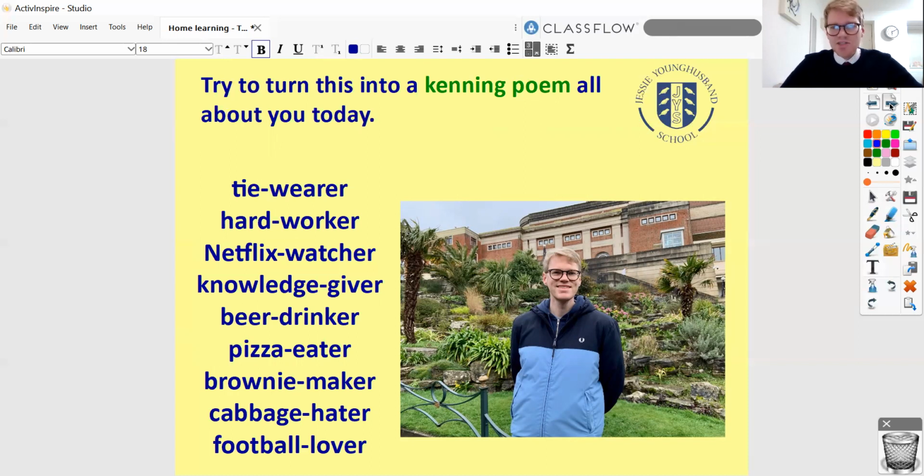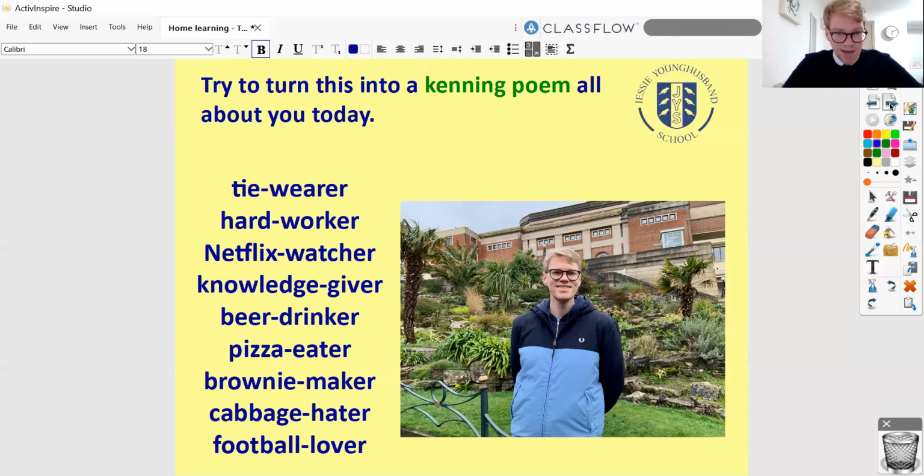I'm really keen to see these. So this would be a fantastic thing to send me at the end of the week. And I'm particularly looking forward to reading the ones that we make tomorrow, which are going to be about something a bit more abstract or something a bit different, because it's going to be up to me as the reader to actually work out what it is your one tomorrow is all about. But let's have a bit of a warm up today by making a kenning poem all about you.